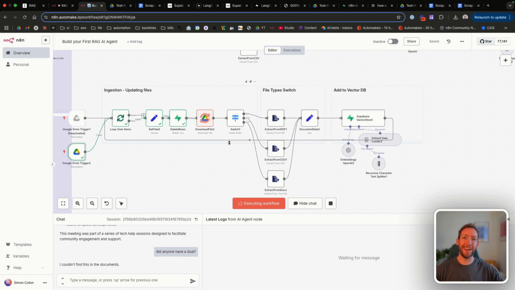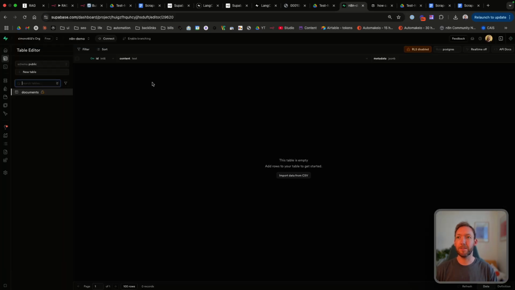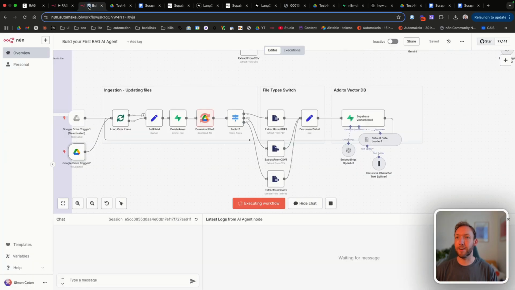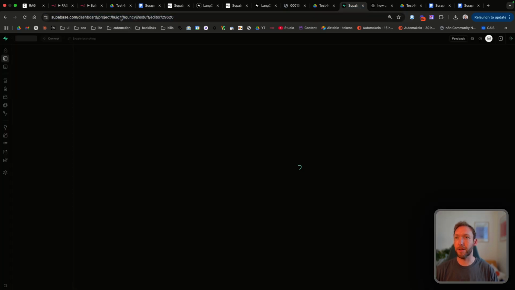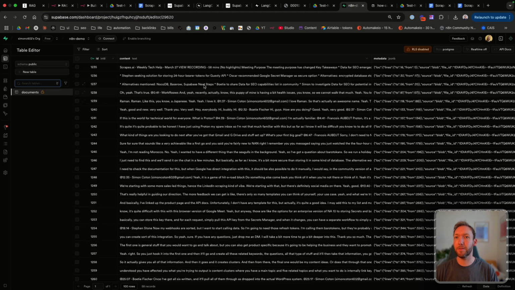Upload the document again as chunks. And we can see that it's now processed the delete stage, and it's now gone through and added that new file. So let's update this. Let's check the meeting purpose. The meeting purpose has changed. Great. So it has deleted it. It's taken the new rows from the file and then updated that accordingly.